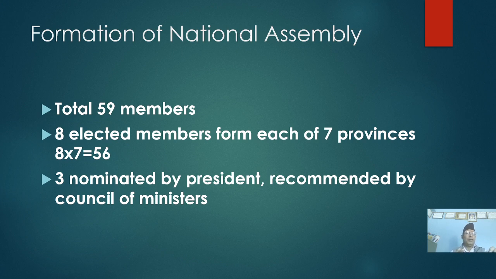Eight members are elected from each of the 7 provinces. We have 7 provinces, and from each province 8 are elected. It means 8 into 7, 56. All right. And out of 59,